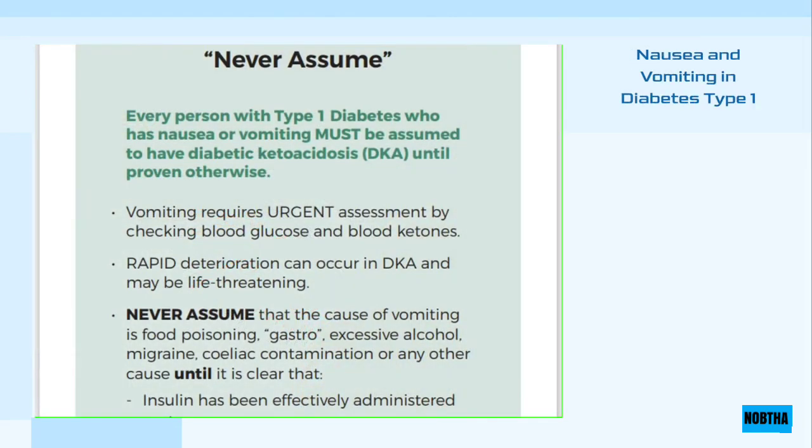Nausea and vomiting. When the body burns fat, it produces molecules called ketones, which can build up in the blood significantly and cause a serious condition called diabetic ketoacidosis. These ketones may cause nausea and vomiting.